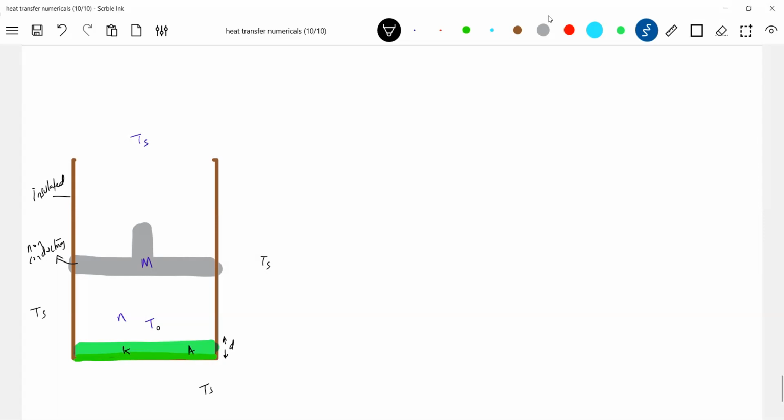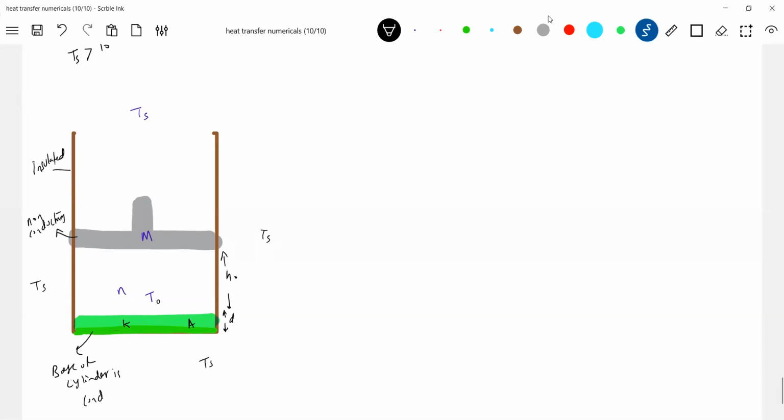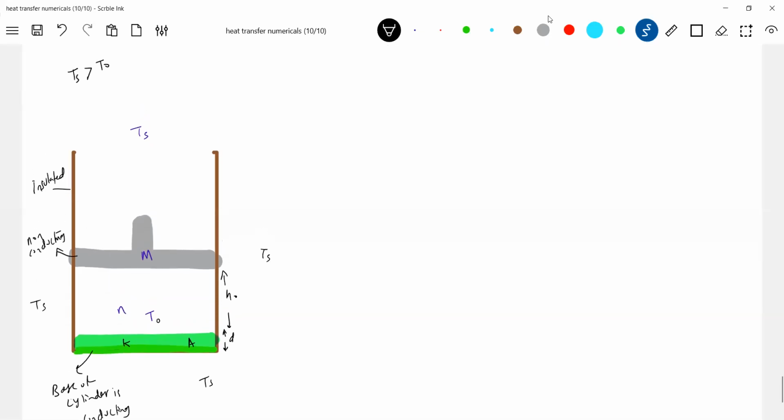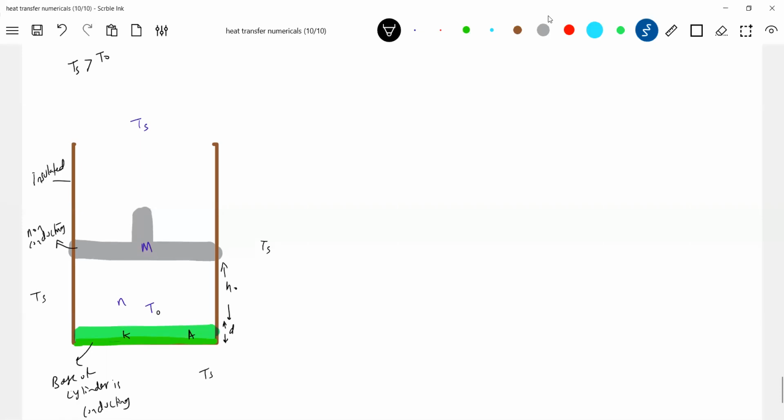Initially the temperature of the surroundings is more than that of the gas. So initially the piston is at a height h naught. So what is the base? The base of the cylinder is conducting. Okay, that's the basic idea.